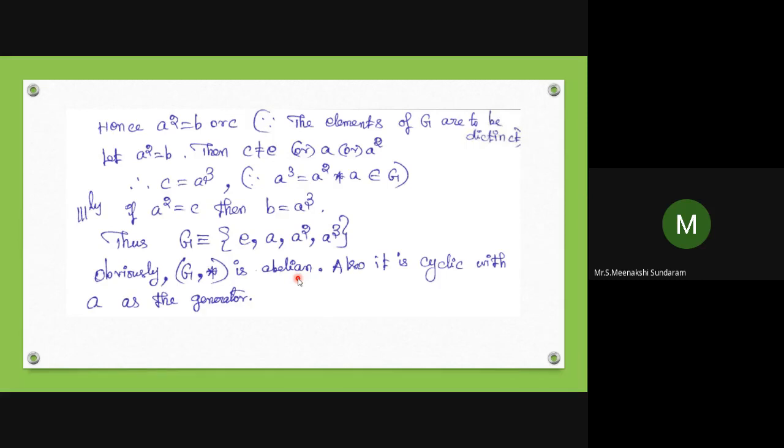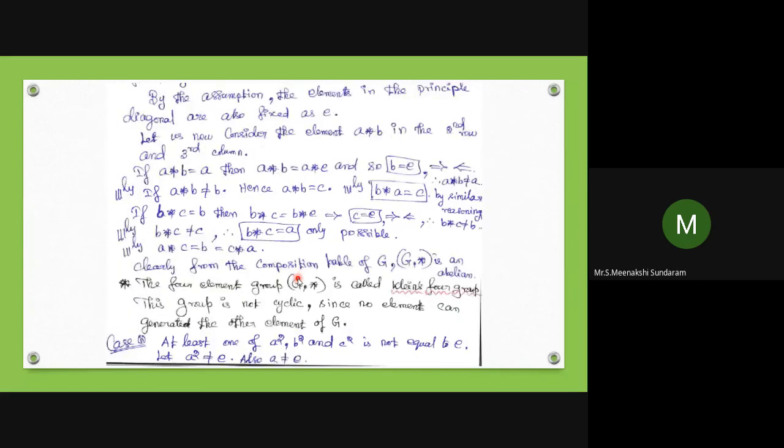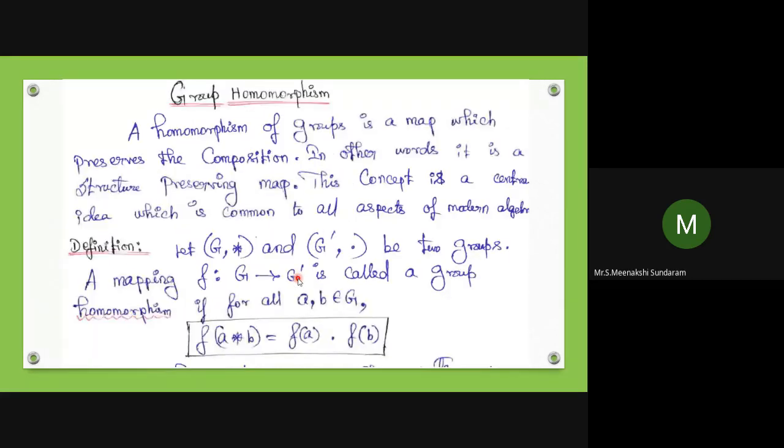Obviously G comma star is abelian. Also it is cyclic with A as a generator. It is abelian and it is also cyclic. That is the possibility here. So that is up to this here.